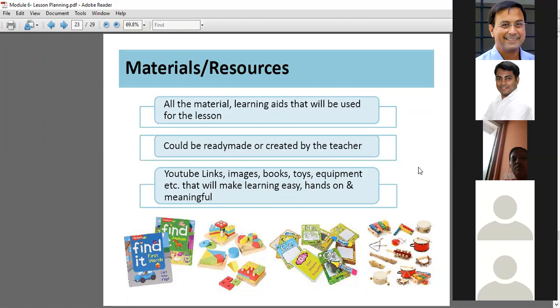What ma'am said is the perfect answer: it is pre-checking, making sure that the materials and resources will be available when the teacher is going to teach in the class. You don't start looking for those materials, or start making charts or procuring those resources. It's actually a kind of checklist. Correct. Okay.